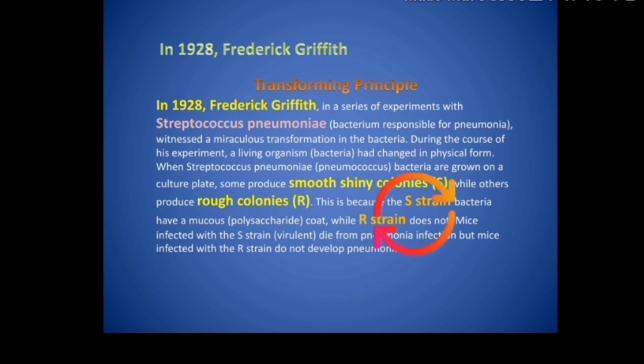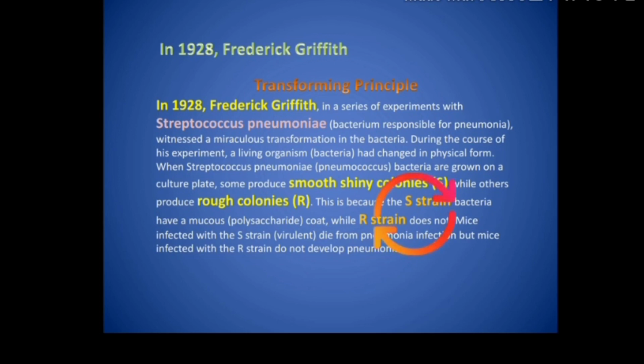These two strains were S strain and R strain. Basically, there are two varieties of this bacteria which are available. One is S strain and the other is R strain. So let us see what this S strain and R strain are.